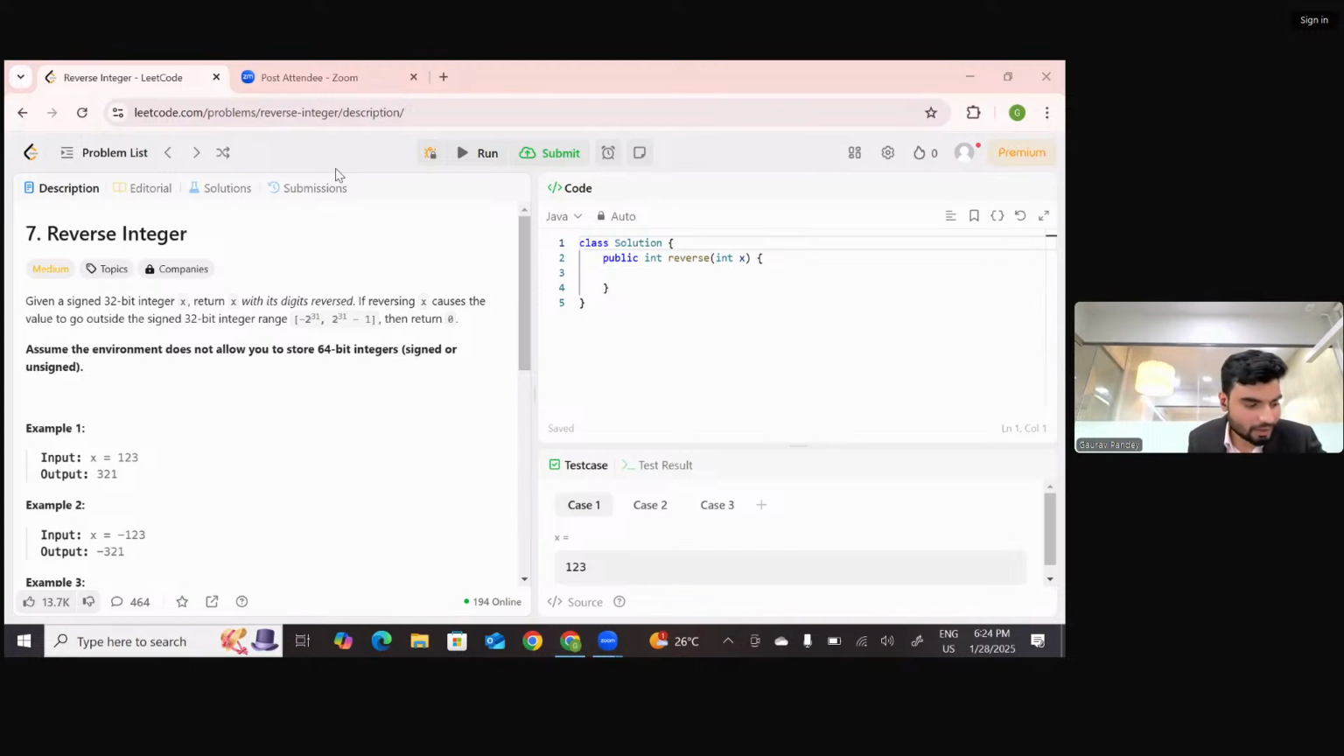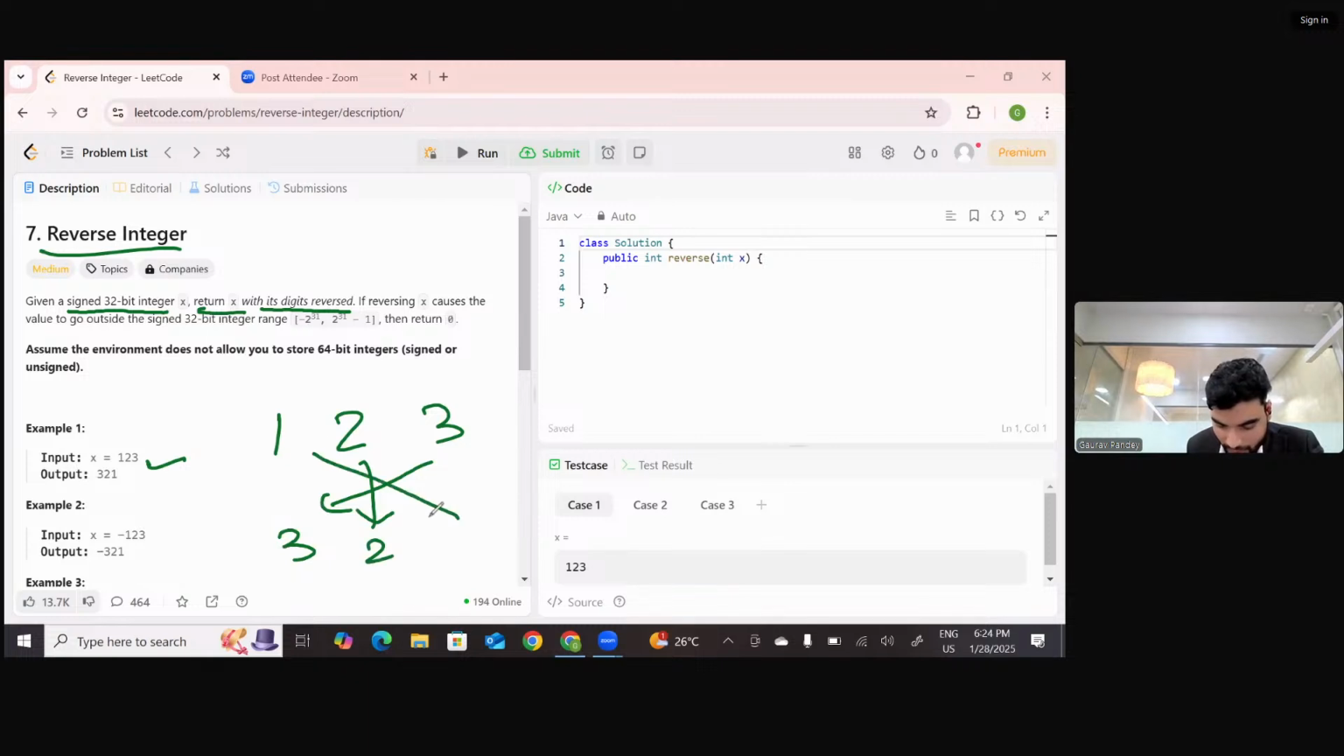So, reverse integer. Given a signed 32-bit integer x, return x with its digits reversed, which means I will have a number x, which is 123, for example, and I need to reverse the digits of it. This was 123, I need to reverse the digits, meaning 3, 2, 1. I have reversed the digits.